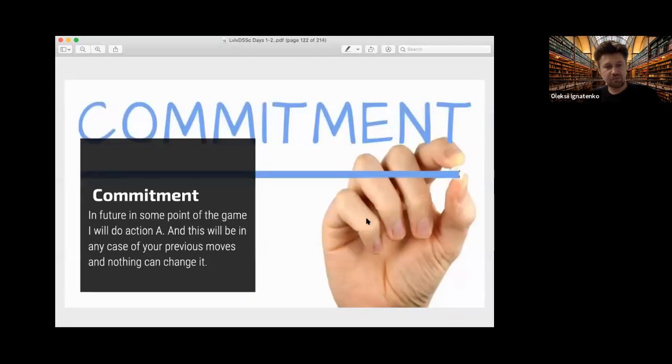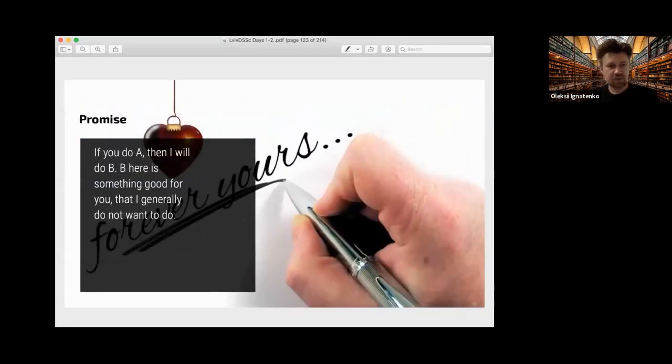What is a threat? What is commitment? Commitment is that in the future, at some point of the game, I will do some action A, and this will be in any case irrelevant to your previous moves, and nothing can change it. So commitment is: I will do this, and I don't care what you think about it.